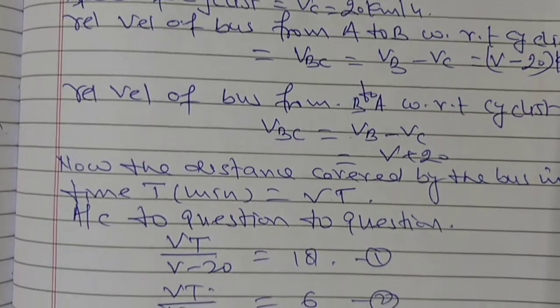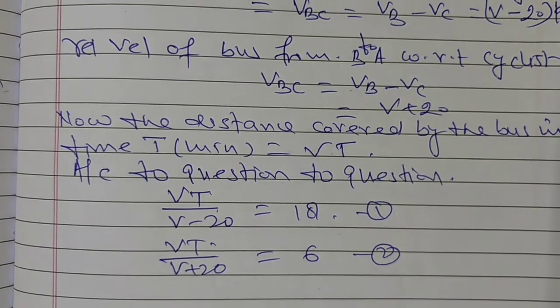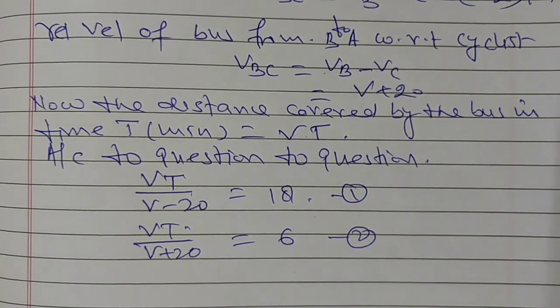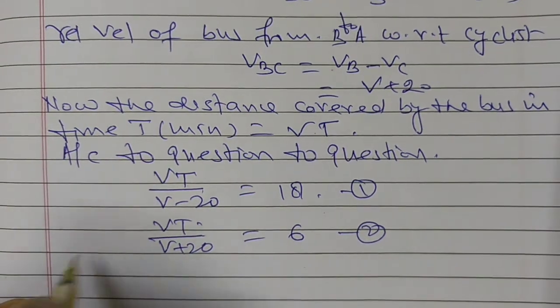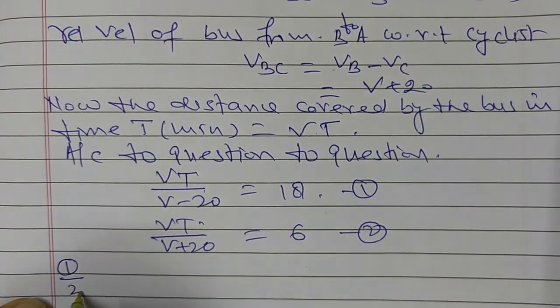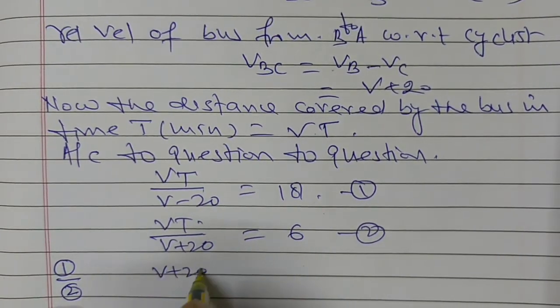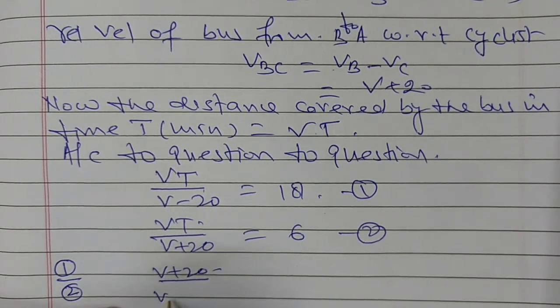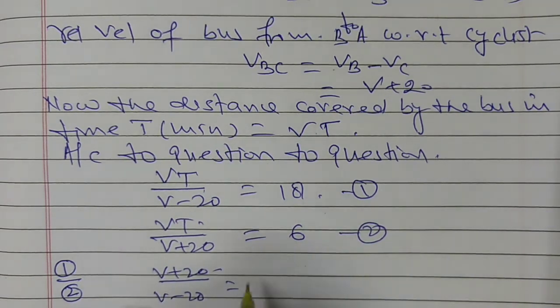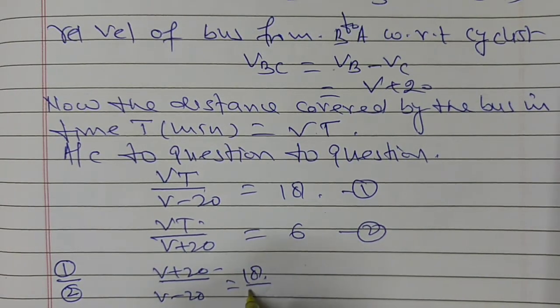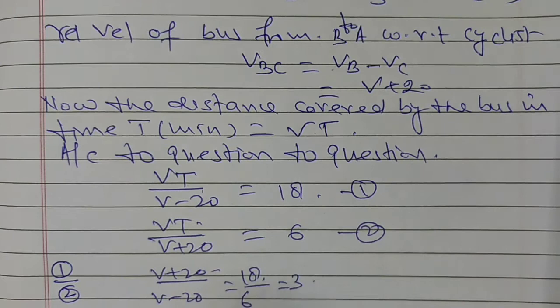Equation number 2. Now on dividing equation 1 by 2, this is V plus 20 upon V minus 20 equal to 18 upon 6, which is 3.